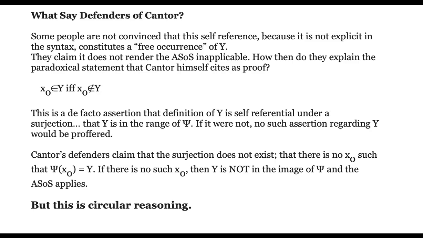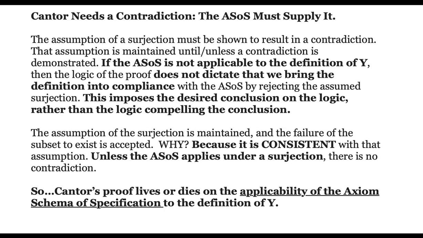Cantor's defenders claim that the surjection does not exist, and they do so by saying that there's no x0 such that psi of x0 equals y. If there's no x0, then y is not in the image of psi, and the axiom schema of specification applies. But this, of course, is circular reasoning. Cantor needs a contradiction, and the axiom schema of specification must supply it. The assumption of a surjection must be shown to result in a contradiction. That assumption is maintained until or unless a contradiction is demonstrated. The axiom schema of specification is not applicable.